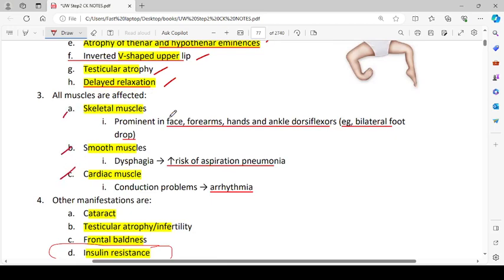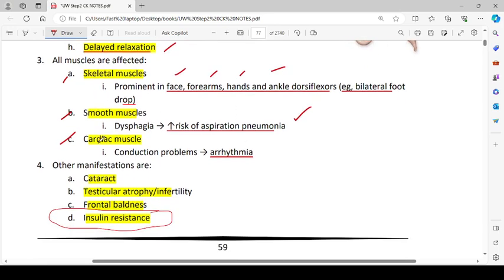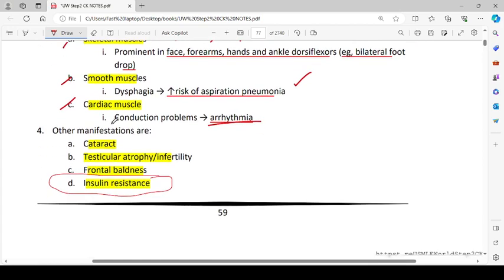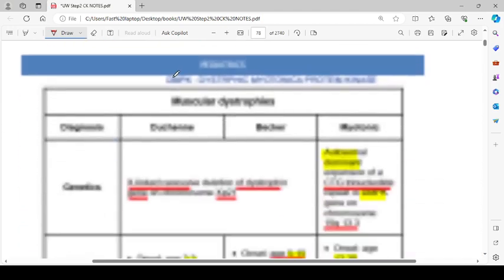So skeletal muscles will be prominently affected in the face, forearm, hands, and ankle dorsiflexors, for example bilateral foot drop. Smooth muscle involvement causes dysphagia and increased risk of aspiration pneumonia, and cardiac muscle will have conduction problems like arrhythmias. Other manifestations are cataract, testicular atrophy, frontal baldness, and insulin resistance.